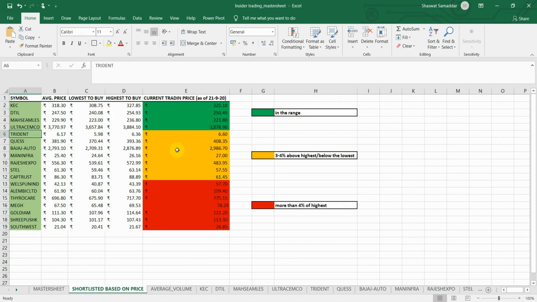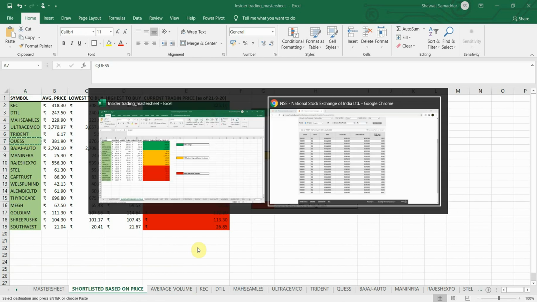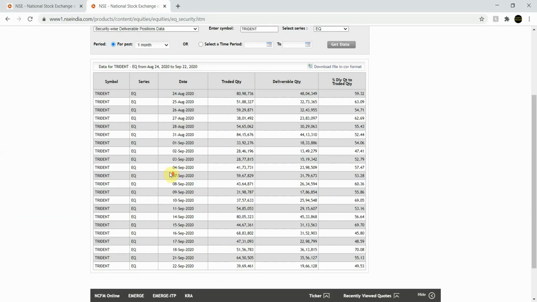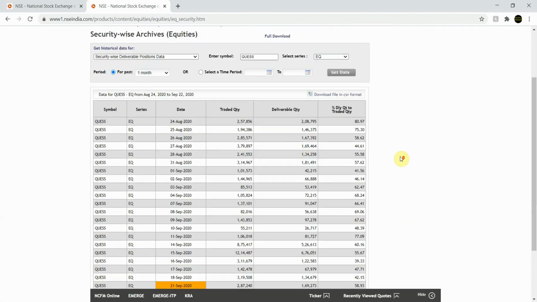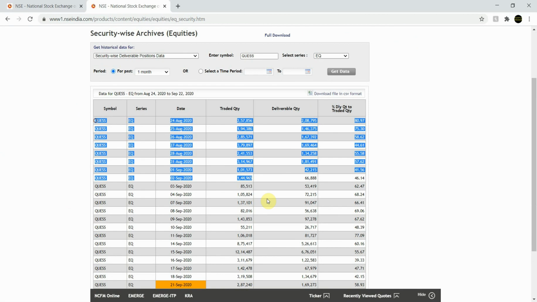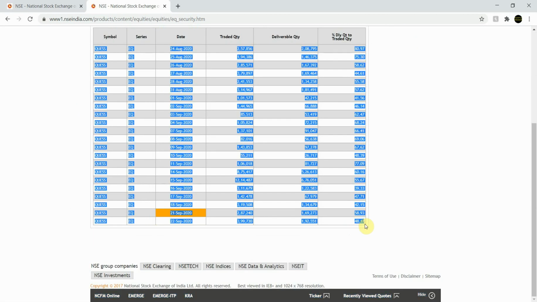So what next company I have is Quest. So I'll copy it down. I'll go to the Chrome. I'll paste the symbol here. Don't worry, I'll give you the link from where you can download or copy the data of this traded quantity and deliverable quantity. Don't worry, I'll give you the link in the description. Okay, I'll press on the get data. Okay, next I'll copy this data down.